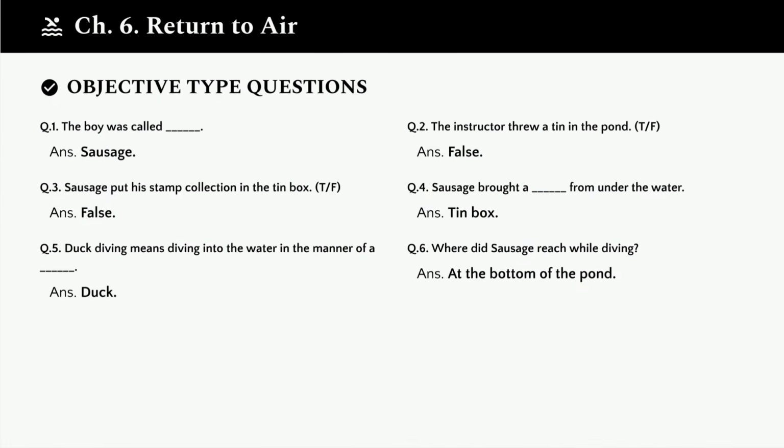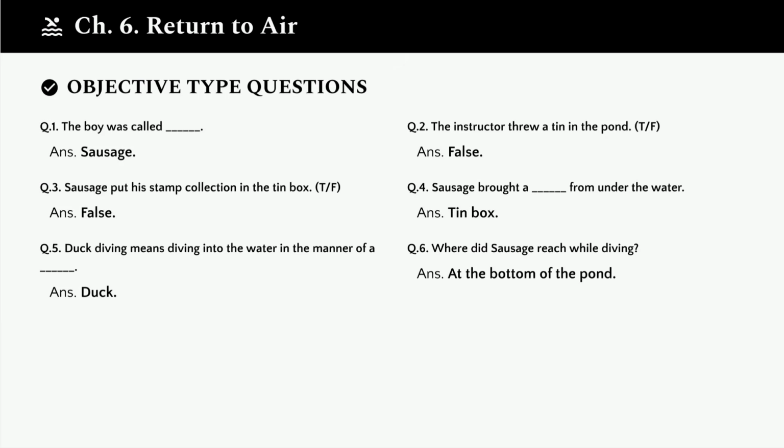Finally, let's cover chapter 6, Return to Air, starting with the objective type questions. Question 1. The boy was called blank. The answer is sausage. This was his nickname. Question 2. The instructor threw a tin in the pond. True or false? The answer is false. The instructor didn't throw a tin in the pond.